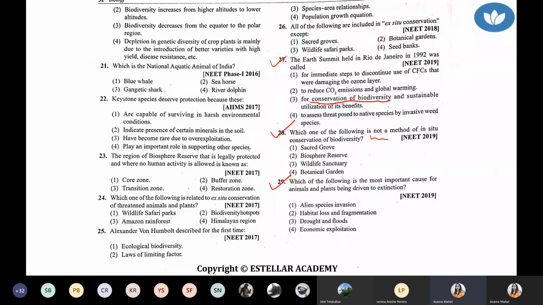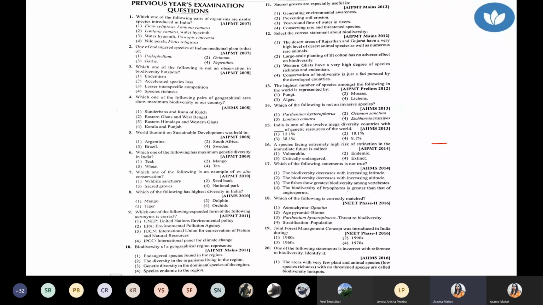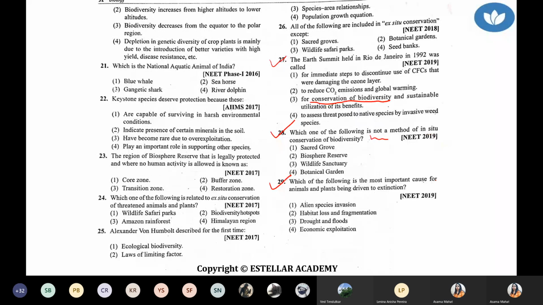So if you want, you can take this screenshot. You have to solve these questions and upload your answers in the Teams chat box. This is the first page, and these are the second page.